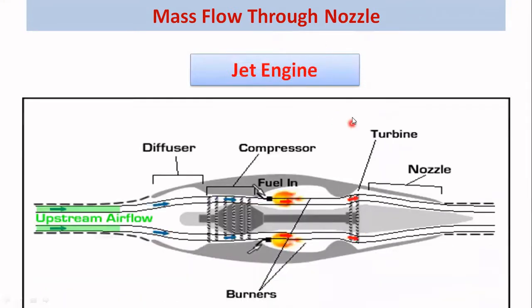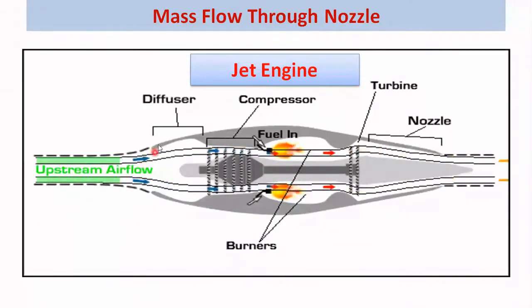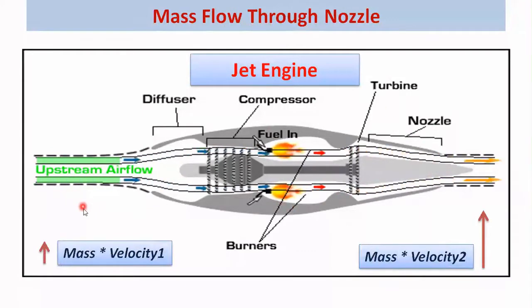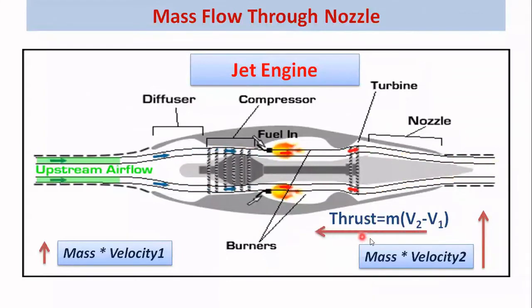So we know the operation of a jet engine. The components of a jet engine are diffuser, compressor, combustion chamber, turbine, and nozzle, and it works on thrust. Thrust is basically mass into velocity, and with the help of the nozzle, we are increasing the kinetic energy, the exit velocity, to a very high value, and therefore we get thrust in this direction. The equation of thrust is mass flow rate into change in velocity. So increasing the exit velocity is very important to get a higher value of thrust.